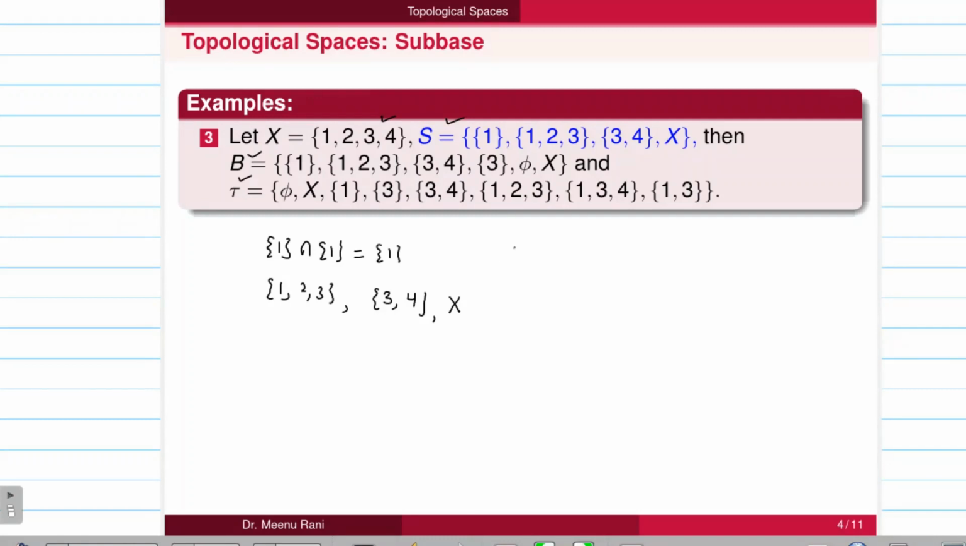So all the members of S will be members of B here. Again, if I take other intersections, 1 with 1 2 3, it is 1 again. We will write the members of these intersections only one time. If I take intersection of 1 2 3 with 3 4, it will give you 3.